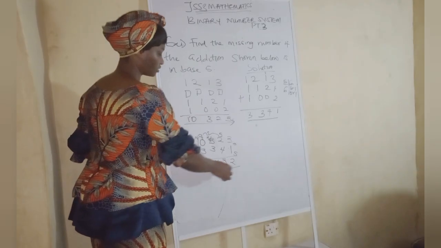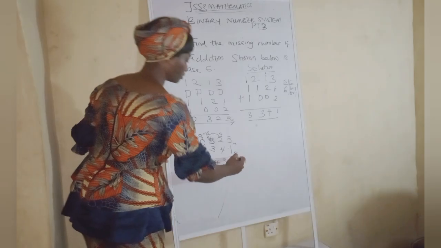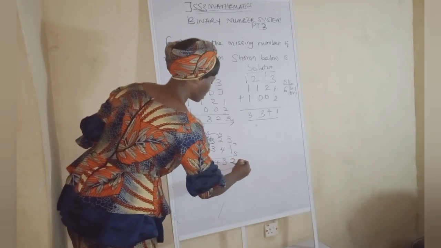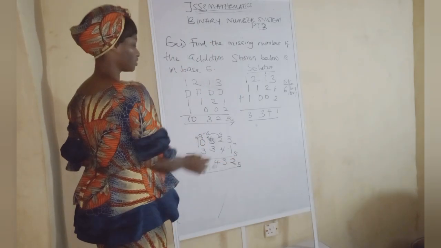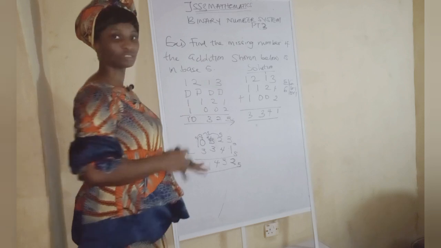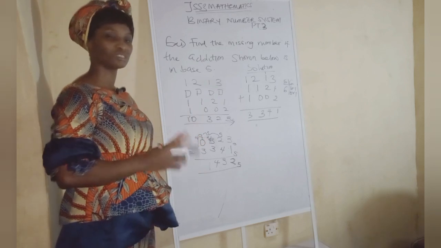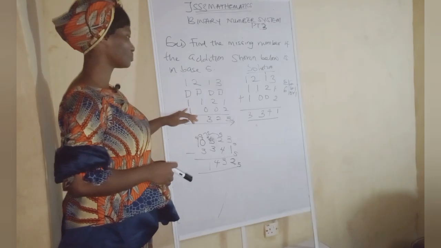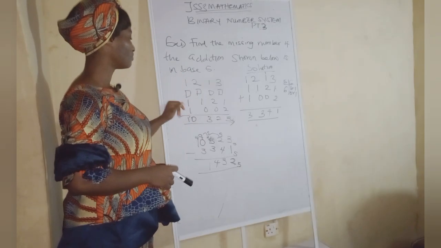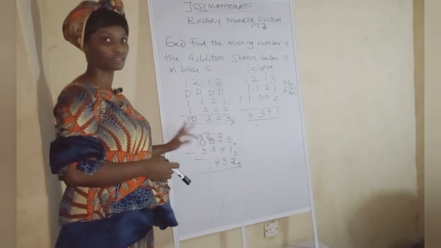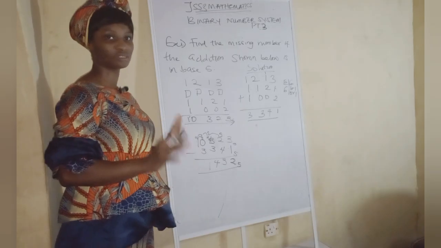So we can't do that, so we leave it that way. So that's the final answer. So the missing number is this. Do you get it now? So this is our final answer. It's as simple as that. So if they give you this in school, you'll be able to solve it. It's very easy. Just add up all these ones, add up these ones, then wherever you get to subtract it from the answer, which is this one. And that is how to go about it.